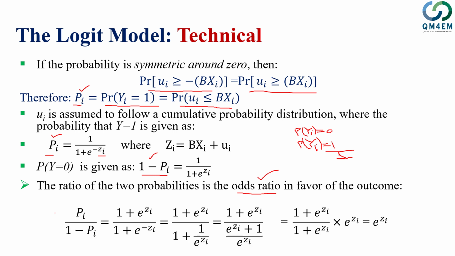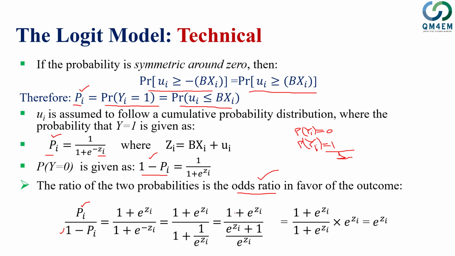If I take the odds ratio, there are a lot of equations reflected at once because I wanted to put it on one slide. I just started with the very left-hand side. pi is the probability of y equal to 1 divided by the probability of y equal to 0. So that is equal to 1 over 1 plus e to the power minus zi, divided by 1 over 1 plus e to the power zi, with a plus sign, and the previous one was with a minus sign. When you divide these two, you get 1 plus e to the power zi over 1 plus e to the power minus zi.